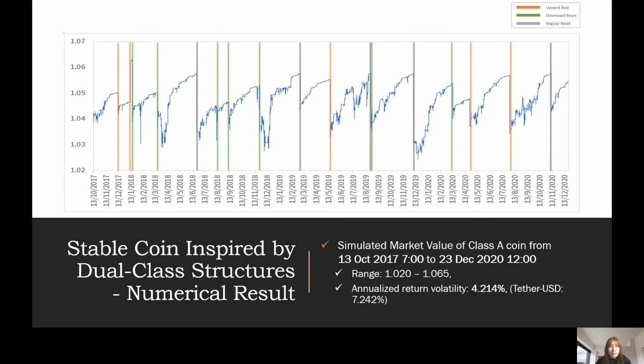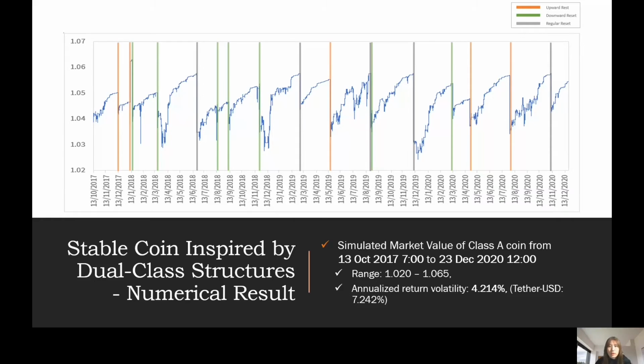This is the simulated market value of Class A coin from 13th of October 2017, 7 a.m. to 23rd of December 2020, 12 p.m. We can see that the market value of Class A coins is within the range of 1.02 to 1.065, and there were 17 reset events in this period, which segregated the whole period into 18 pieces. As highlighted with the reset bands, the market value of Class A coins drops when there is a reset event.